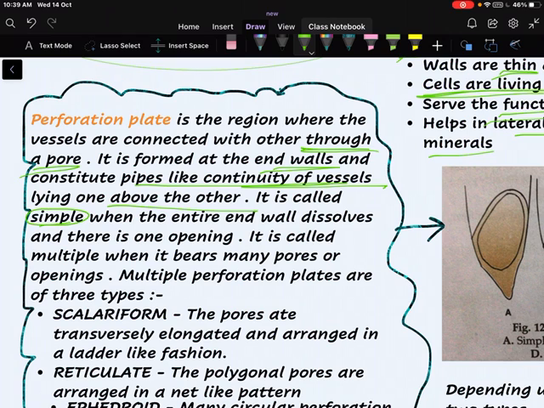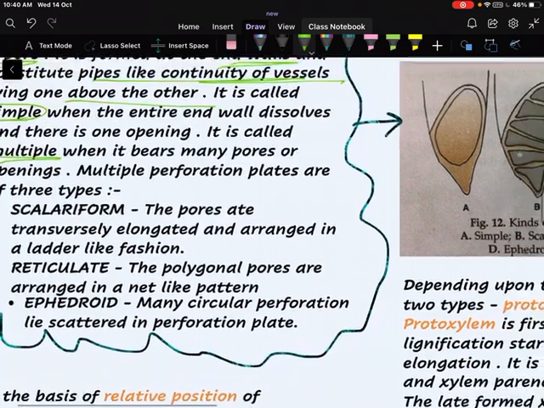It is simple when the entire end wall dissolves and there is one opening. When there is only a single opening and the entire end wall gets dissolved, the upper cell and the lower cell are connected with each other through only one opening. But it is called multiple when it bears many pores or openings, when both the cells are connected through many pores and openings. Multiple perforation plates are of 3 types.